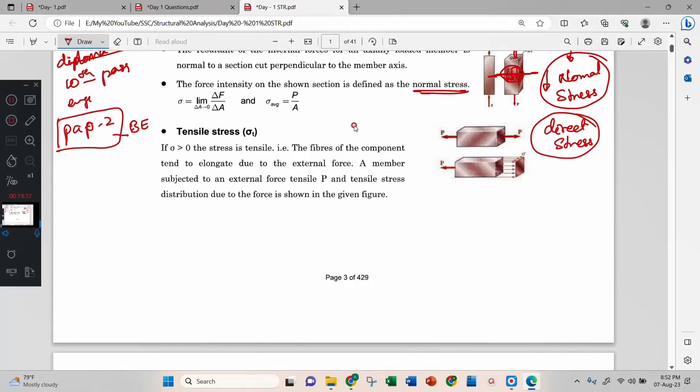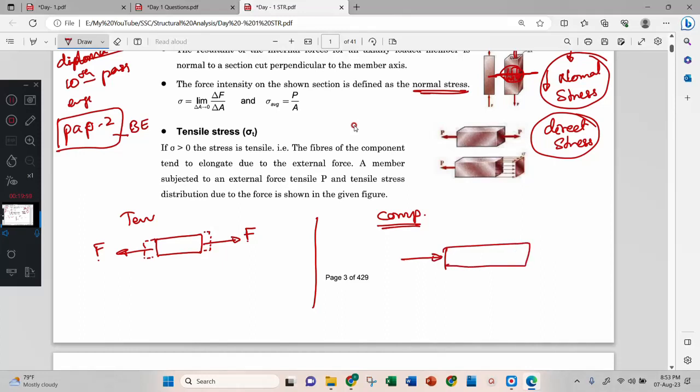Okay. Then we have two types of stresses now. One is tensile stress and another one is compressive stress. Tensile stress means the body is pulled by equal and opposite forces. This is one force, this is another force, equal and opposite, and the body is pulled. When we pull the body, there will be elongation in the body. Compressive force means the body is pushed by equal and opposite forces. When we push, the body will compress.